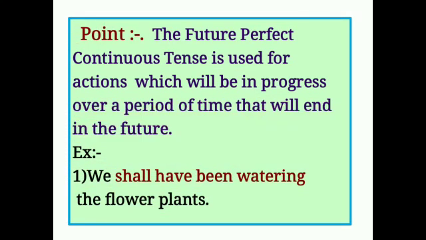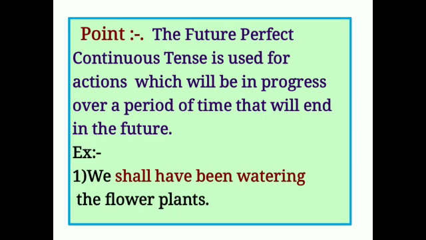Point. The future perfect continuous tense is used for actions which will be in progress over a period of time that will end in the future. For example, we shall have been watering the flower plants.